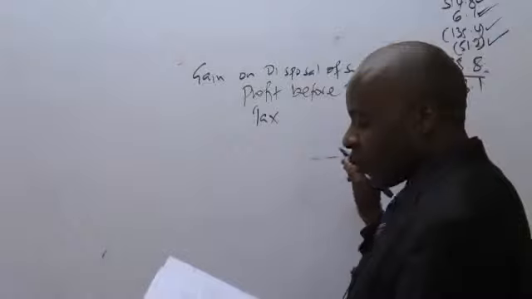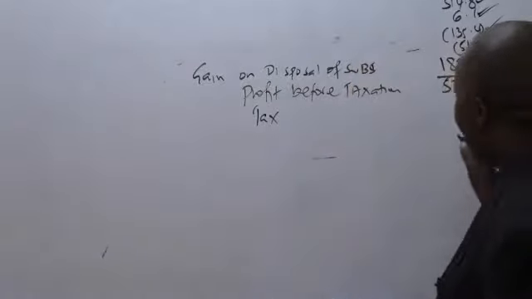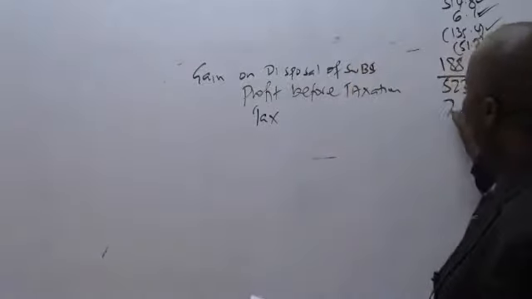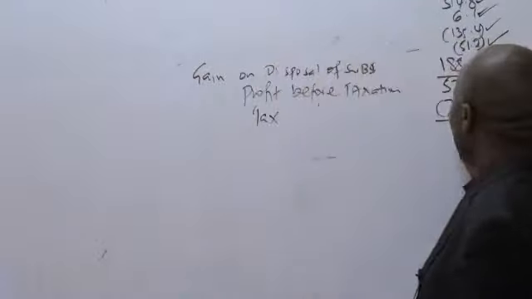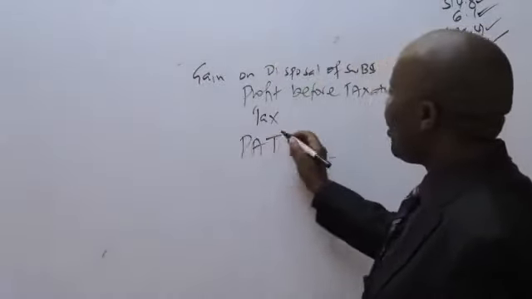Tax, we have figures already; when you add them all, they come to 78.2. Please confirm. Tax is 78.2, and if it's 78.2, could you kindly give me the profit after tax?